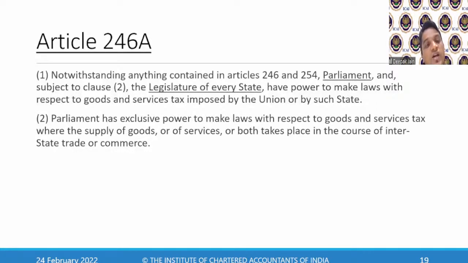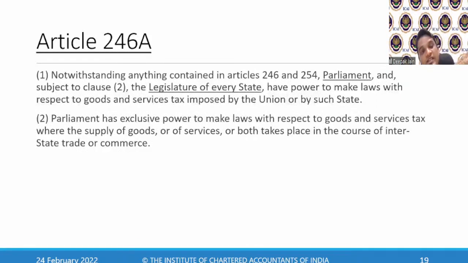What is Article 246? List 1, List 2, List 3. So notwithstanding whatever is there under that, I will leave that apart. And subject to clause 2, the legislature of every state has power to make laws with respect to goods and services tax imposed by the union or by the state. So I will read this again.